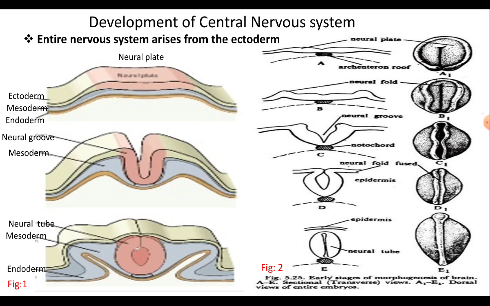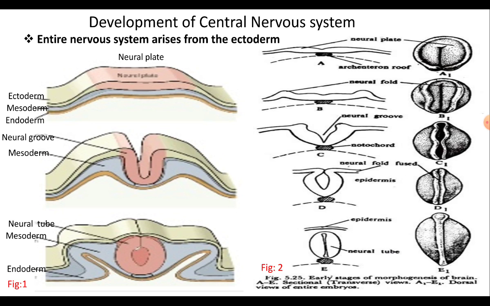Let's see how this process takes place. In the slide, figure 1 shows the three germ layers formed during gastrula stage, that is outer ectoderm, middle mesoderm and inner endoderm. Follow figure 2 in the same slide to understand the explanation.